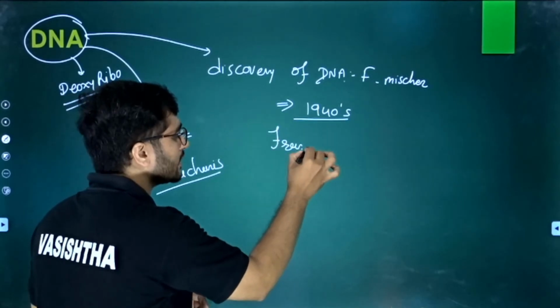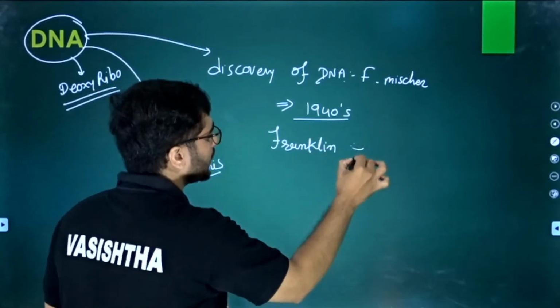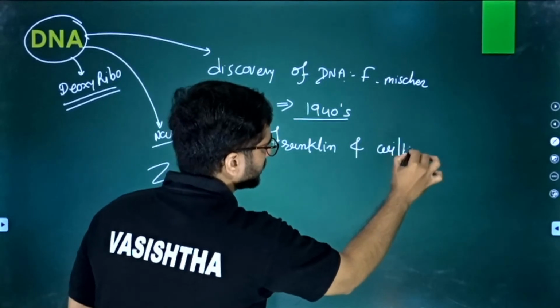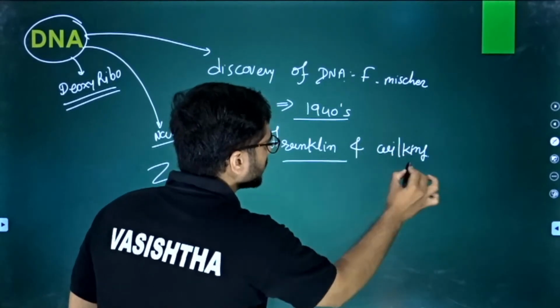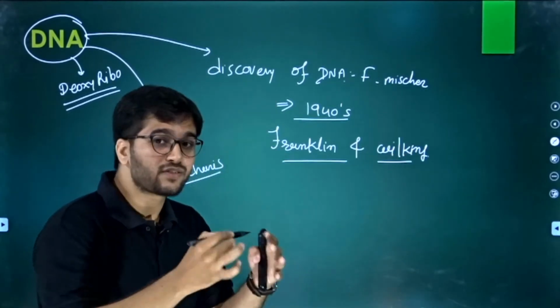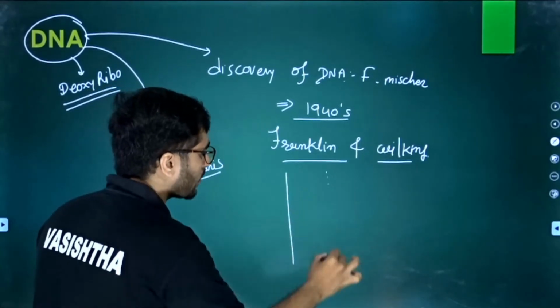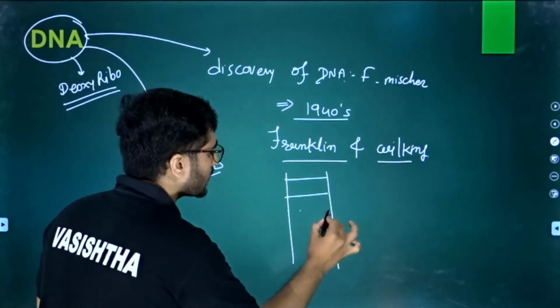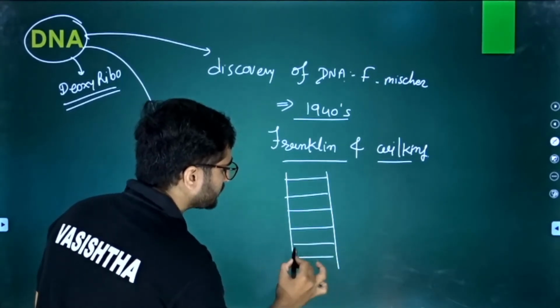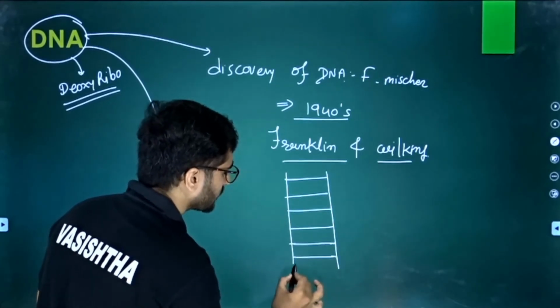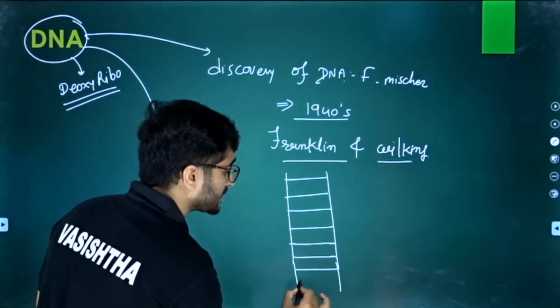One is Franklin and another is Wilkins. So Franklin and Wilkins, these two scientists gave us a model of DNA. That model of DNA was a ladder-like structure. This ladder-like structure is the DNA.